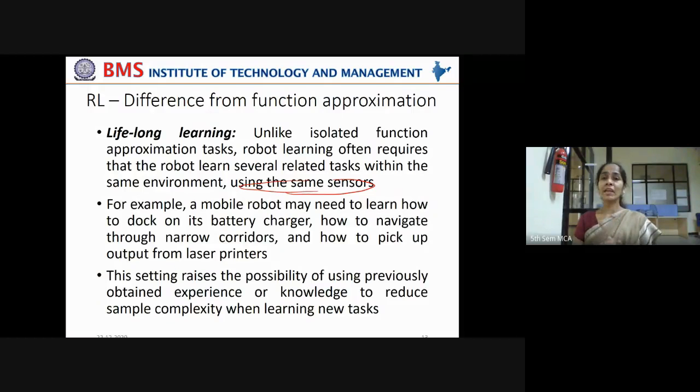But it is not the same case with robot learning. It has to learn whenever it comes across some special situation. It has learned how to drive in state highways and national highways, but hasn't learned driving in hilly areas. But still, it can't avoid driving in hilly areas. It should start learning.